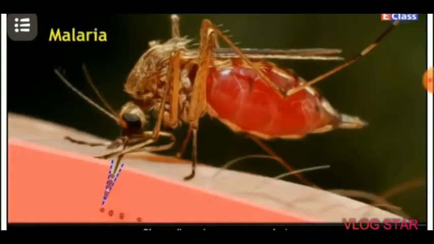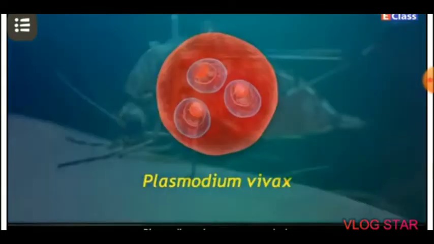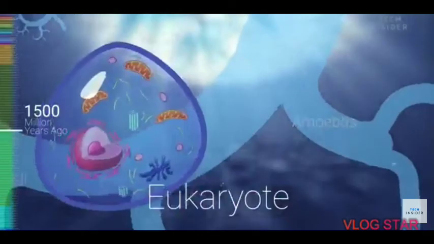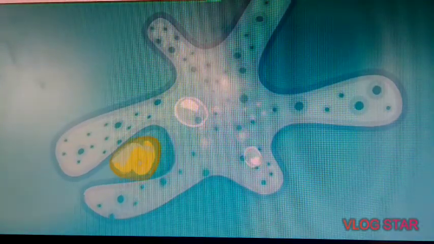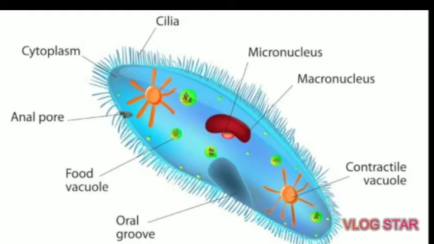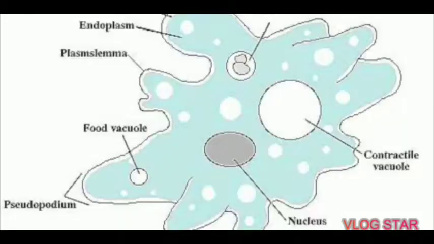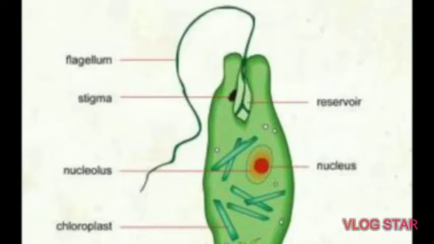Some are found in the body of other organisms and are pathogenic. Pathogenic means they can cause diseases. These are unicellular organisms with eukaryotic cell. There is great variation in cell structure, organs of locomotion and modes of nutrition among protozoans. Means they have a variety of locomotory organs such as cilia, pseudopodia, flagella, and protozoans can show locomotion, that is, they can change their place with the help of these organs.